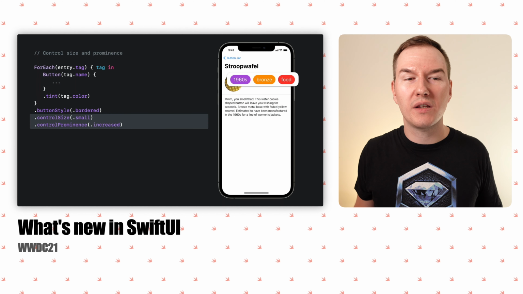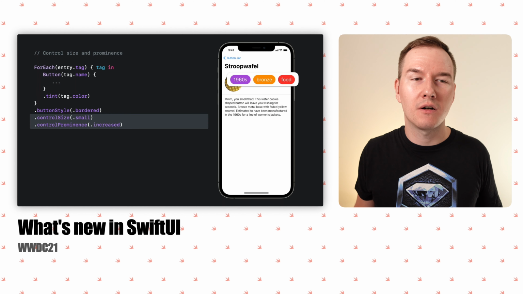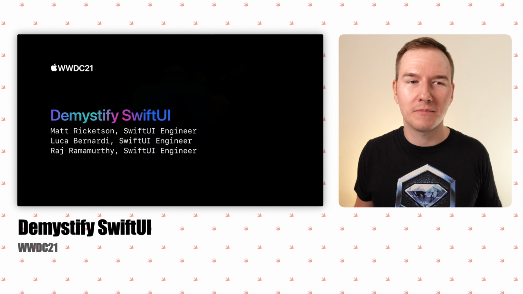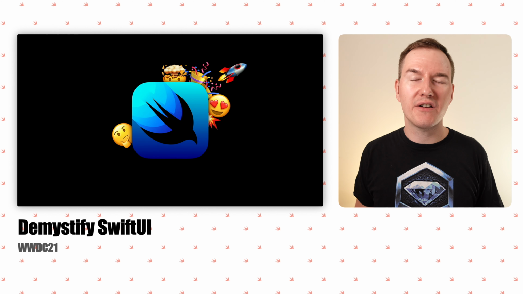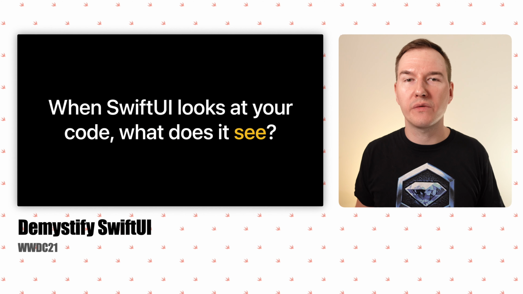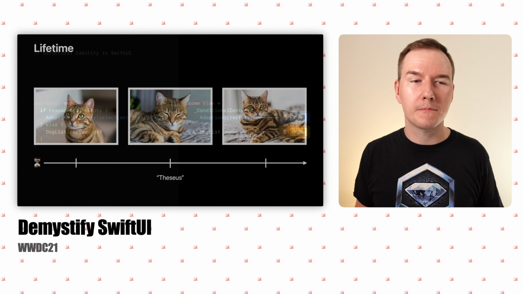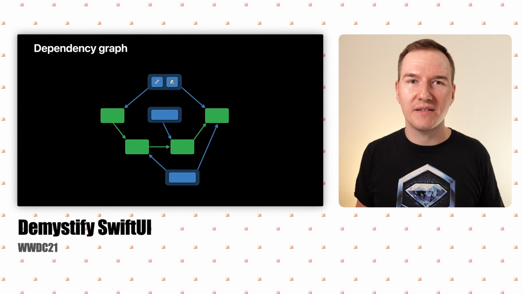Buttons. There are quite a lot of new features for buttons this year. New modifiers, styles, better support for multiple platforms and accessibility. Last but not least, Demystify SwiftUI. In this one you will learn more about the declarative nature of SwiftUI, what exactly happens under the hood, how SwiftUI understands your app. It is packed with examples and explains key concepts, which are identity, lifetime, and dependencies.